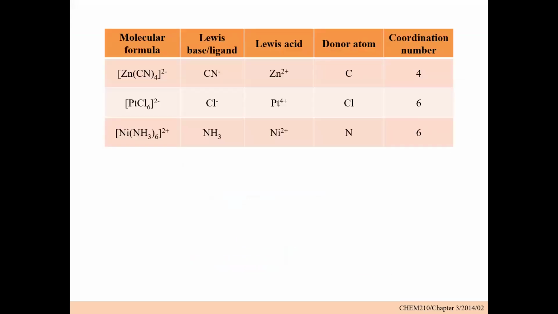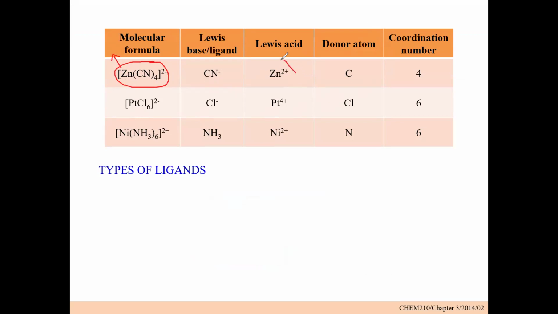Okay, so now we are going to look at some examples of this ligand or this coordination complex. For example, now, this is a coordination compound. And remember from the previous slide, I talked about how this coordination compound is made up of a central metal ion and a ligand. And the central metal ion is considered as a Lewis acid.